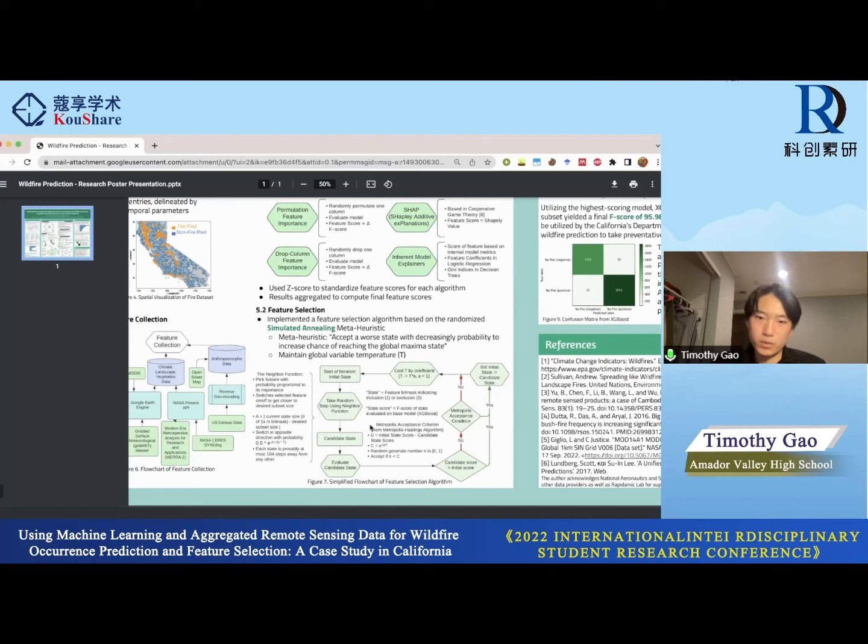And so down here, I explain what state is. State is going to be the feature subset mask, indicating inclusion or exclusion. The score of a state is going to be the F-score based on the base model, as established up here. And so essentially, we're trying to maximize the state score. And I'm not going to go through each step, but essentially, after running the algorithm a lot of times, I ran it for, I think, an hour or so, I was able to obtain the final feature subsets.